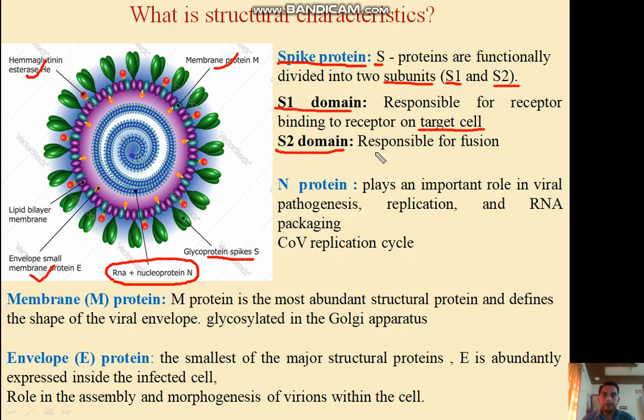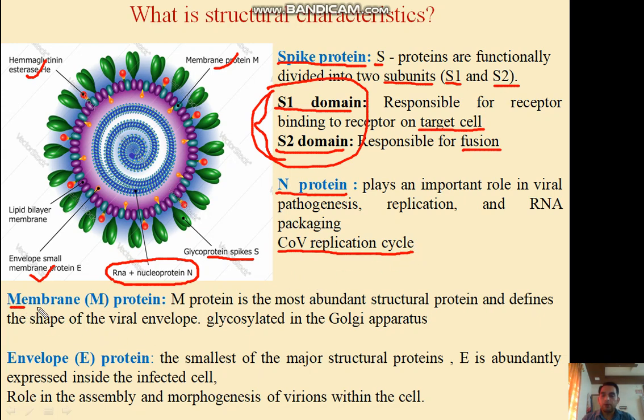The S2 domain is responsible for fusion. It is a type of phagocytosis process through which the virus enters the host cell. So for infection of the human body by this coronavirus, the S1 and S2 proteins play a very important role. Another is the N protein. The N protein plays a very important role in virus pathogenesis, replication, and RNA packaging. That means this N protein plays a very important role in the coronavirus replication cycle.